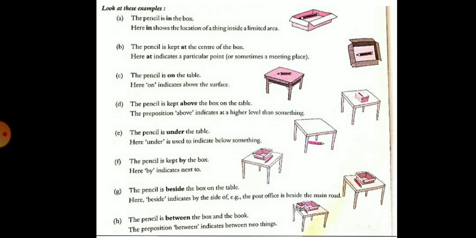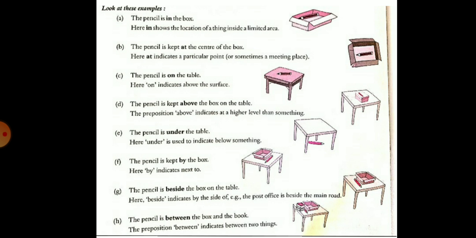Here on indicates above the surface. In the next picture, the pencil is kept above the box on the table. So the preposition above indicates at a higher level than something.